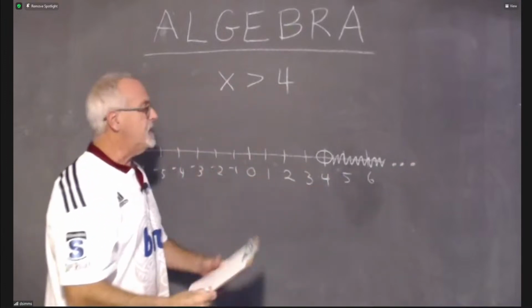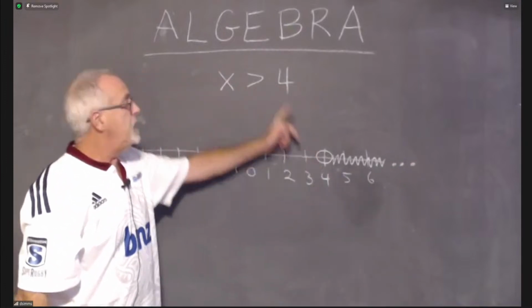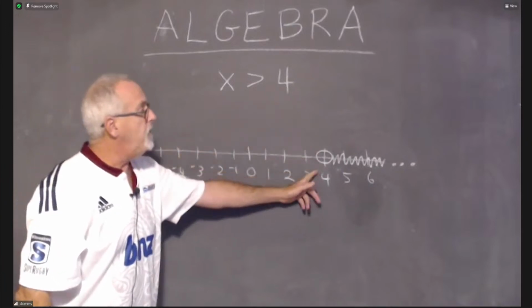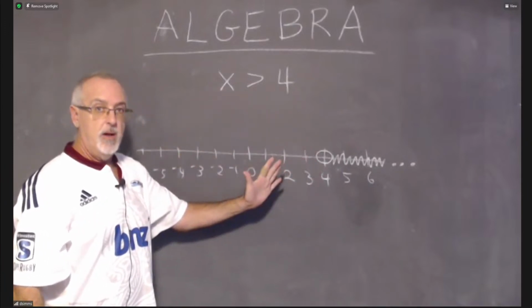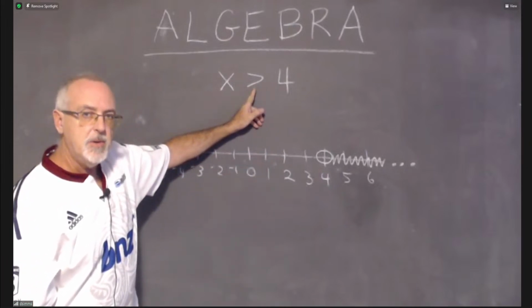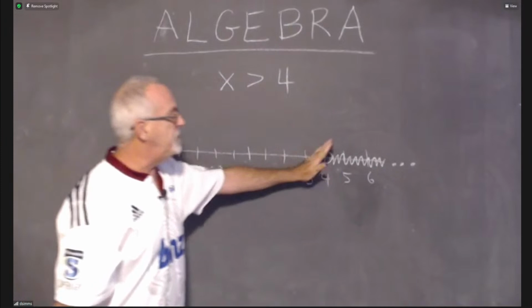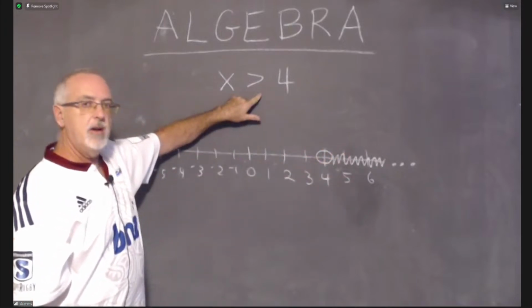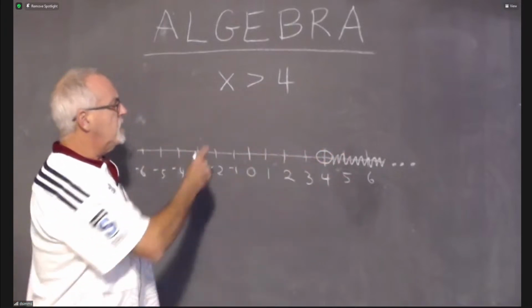The last thing to consider is, should I fill in this 4? No, because 4 is not greater than 4. 4 is equal to 4. And this symbol is not greater than or equal to. So when it's greater than or equal to, I will fill in the circle. But when it's just greater than, I won't. Okay, so this is not very hard.